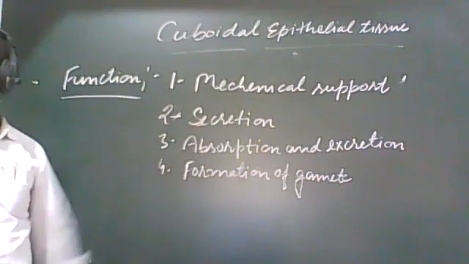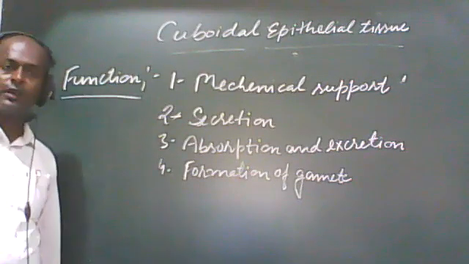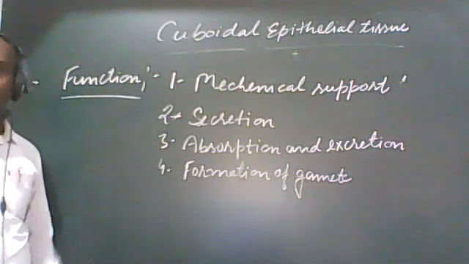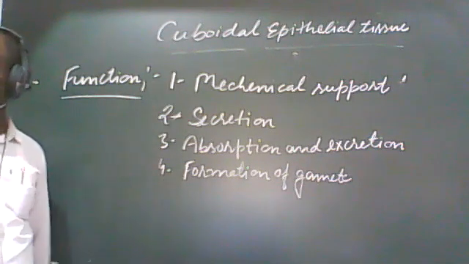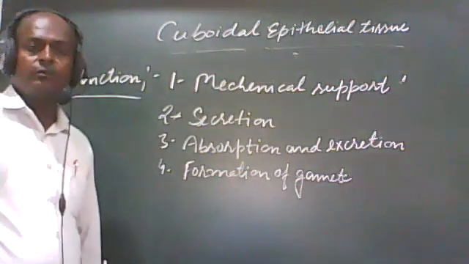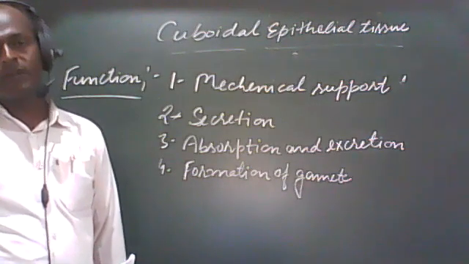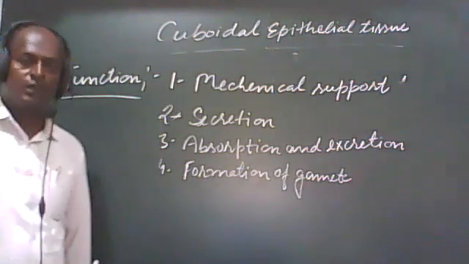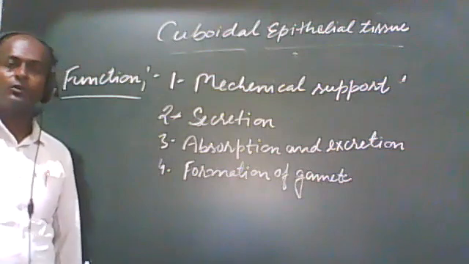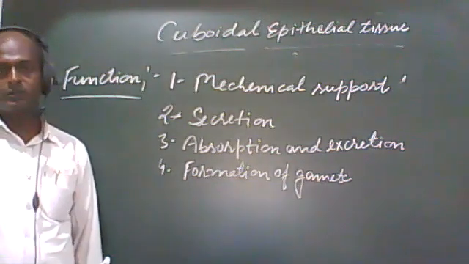If we discuss secretion, we know that it is present in the digestive tract, in the sweat gland, and also in many endocrine glands. If it is present in endocrine glands, then we know there is secretion of different types of hormones.